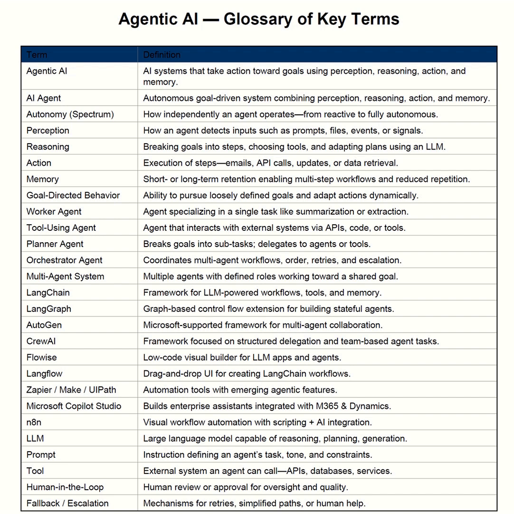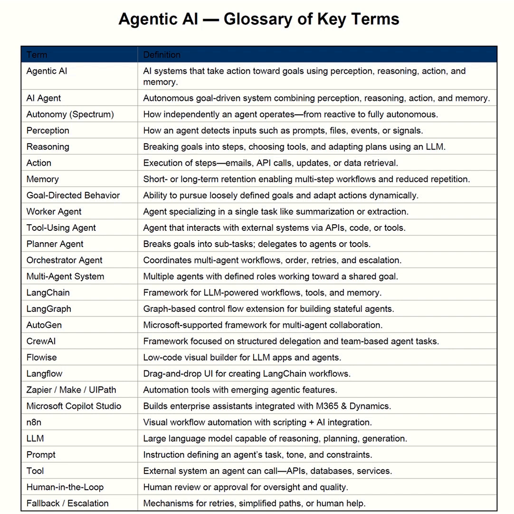27 essential terms every professional must know about AI agents. Here is the list of 27 terminologies that you need to know. We will start with agentic AI. Agentic AI refers to systems that don't just respond, they act. They perceive their environment, reason about what needs to be done, take action, and often retain some memory. Think of it as AI with initiative, not just with intelligence.